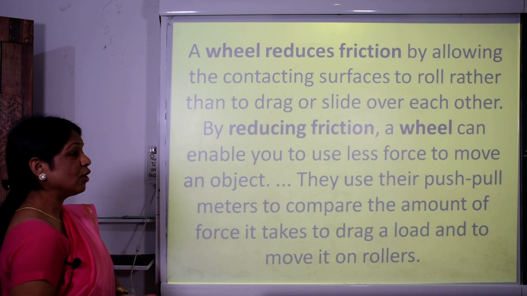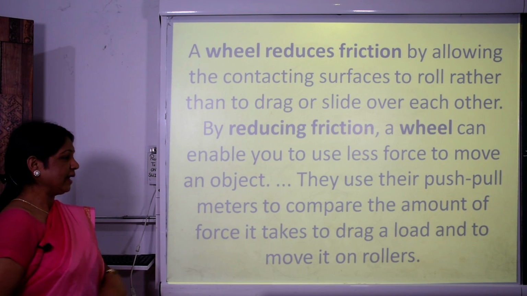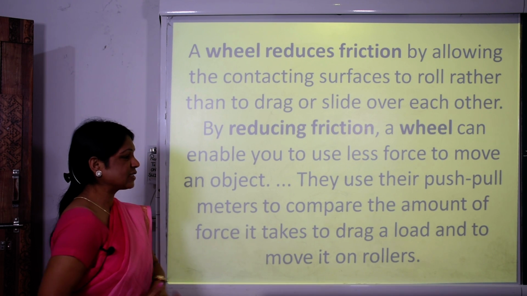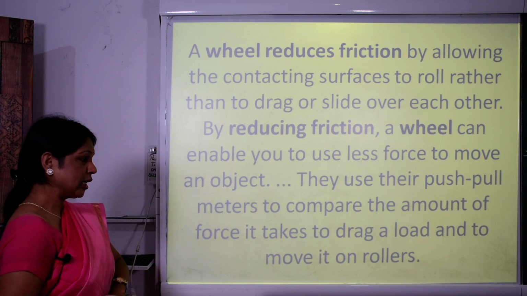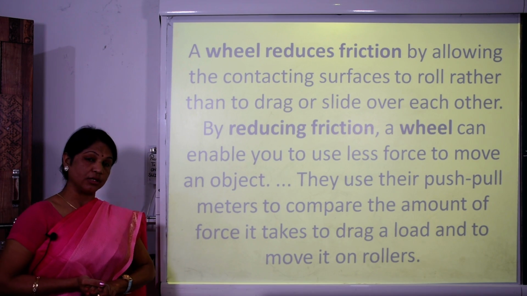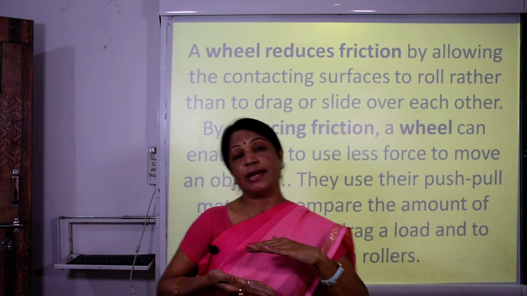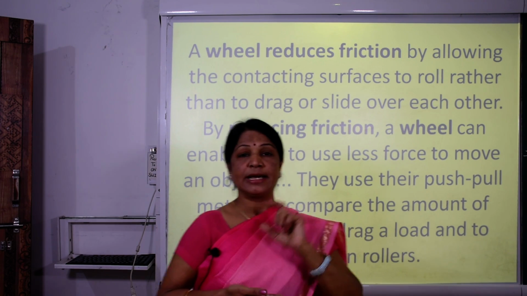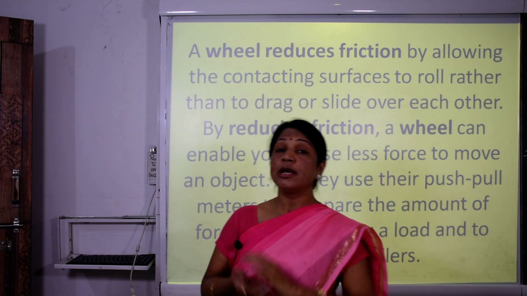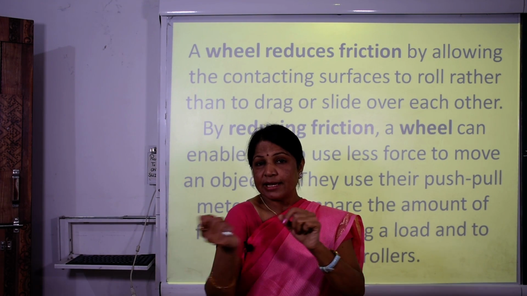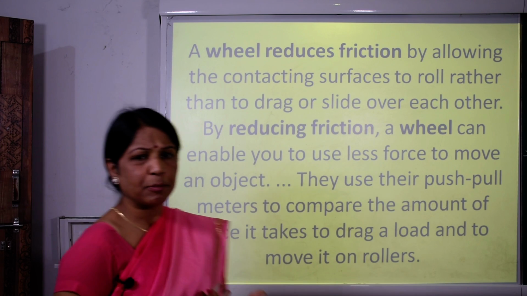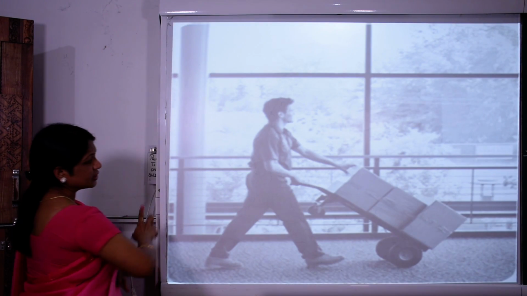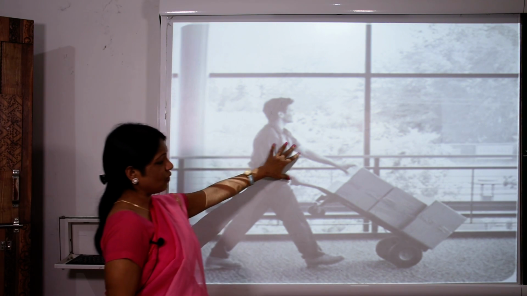They use push or pull meters to compare the amount of force it takes to drag a load and to move it on the roller. That is why any trolley bag can be rolled due to the wheels, and a heavy load can be carried easily by any person, maybe even a child. So that is why, can you watch this picture?